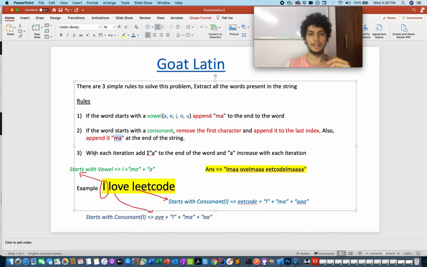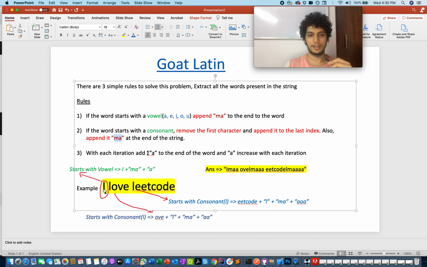This is important. And the third rule states with each iteration, append A times the index of the current word to the end of the word, which means that you increase A with each iteration as well. So let's explain it with an example. The example is "I love leetcode".